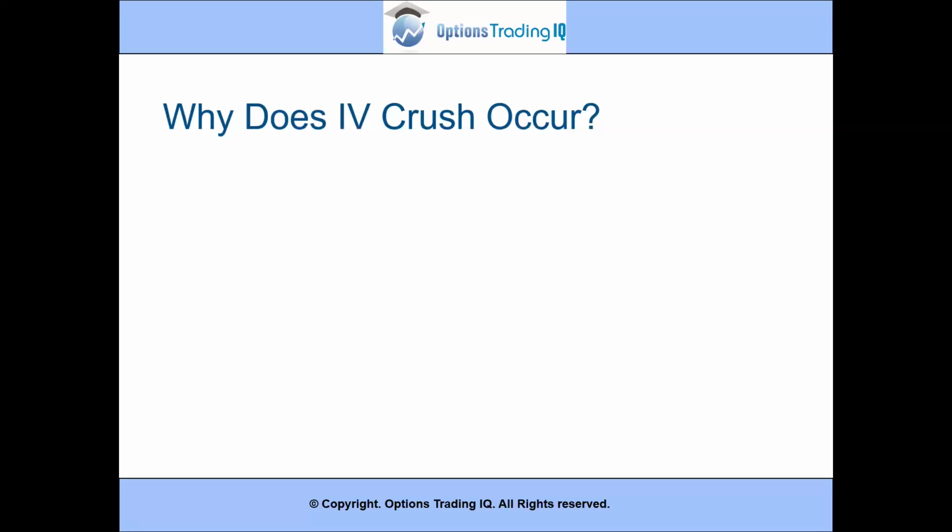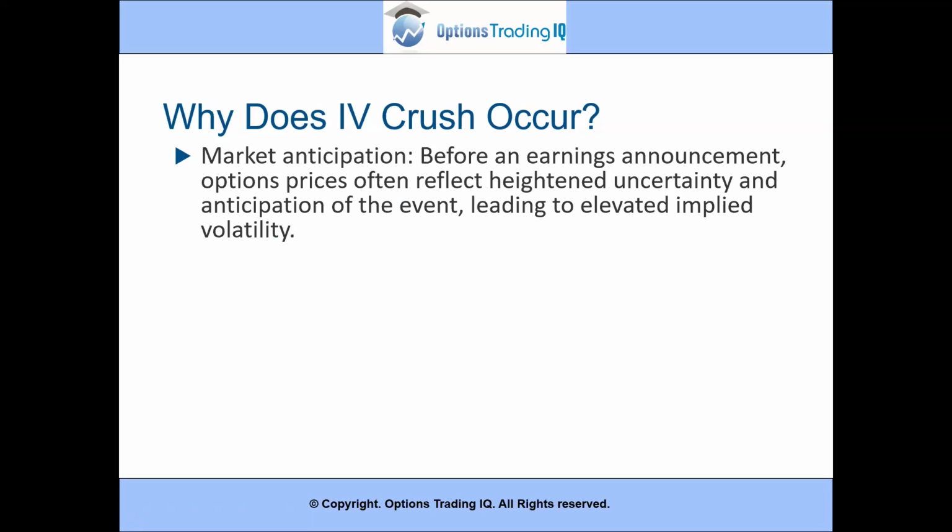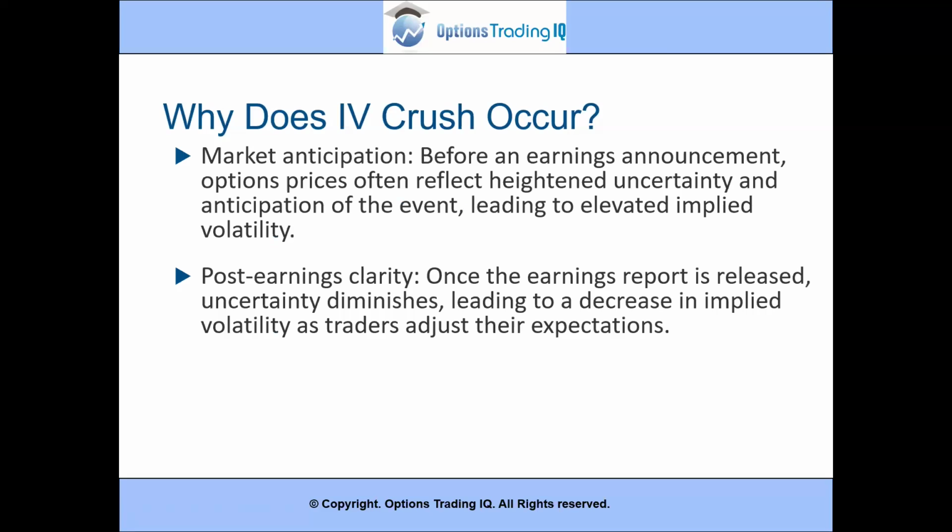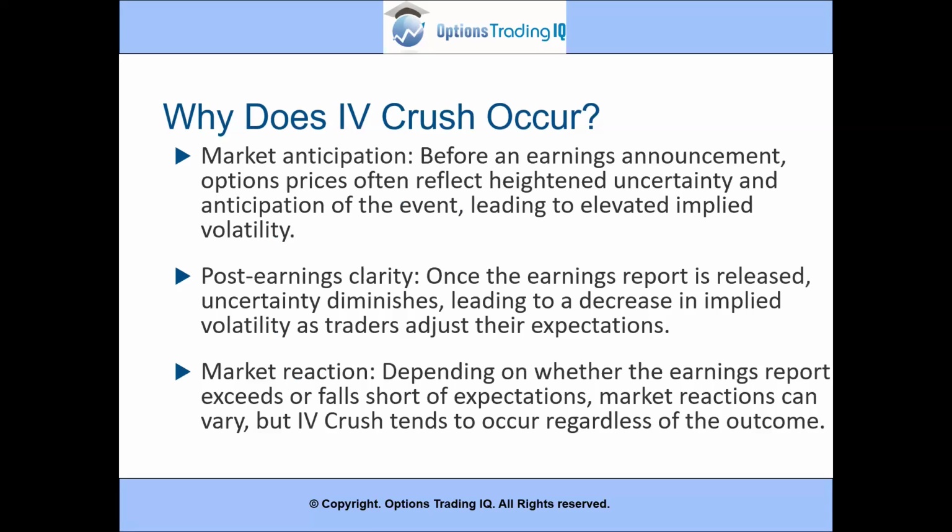So why does IV crush occur? Firstly, because of market anticipation. Before an earnings announcement, option prices often reflect heightened uncertainty and anticipation of the event, leading to elevated implied volatility. Post-earnings clarity: once the earnings report is released, the uncertainty diminishes, leading to a decrease in implied volatility as traders adjust their expectations. And depending on whether the earnings report exceeds or falls short of expectations, market reactions can vary, but IV crush tends to occur regardless of the outcome. So it doesn't matter if the stock goes up or down, there's always going to be IV crush.